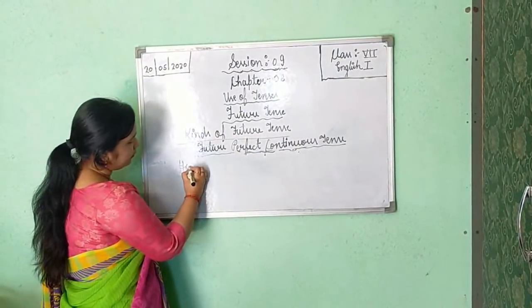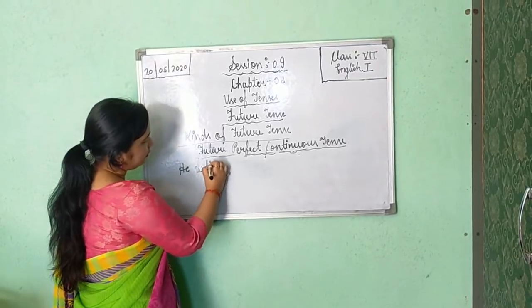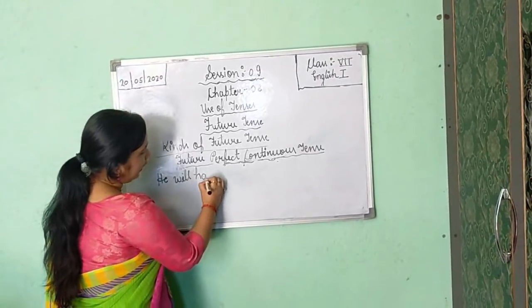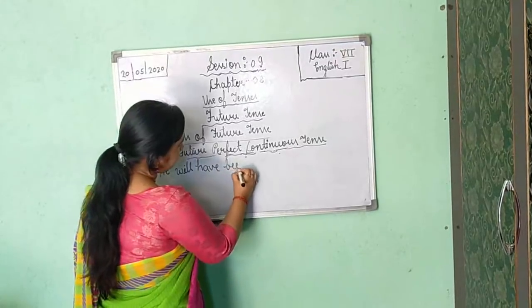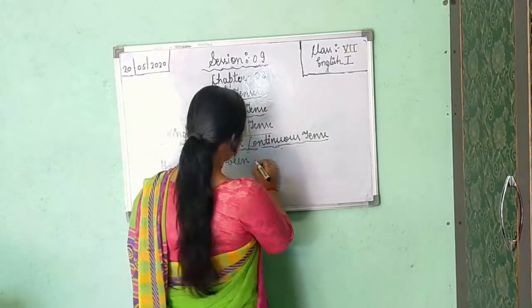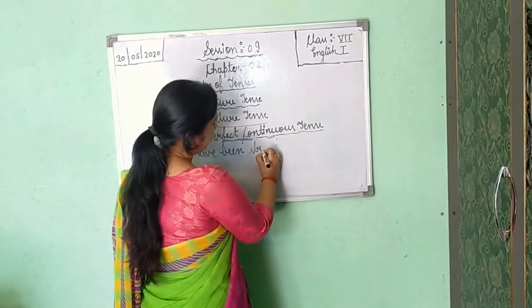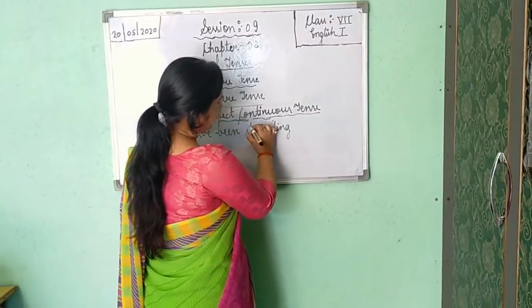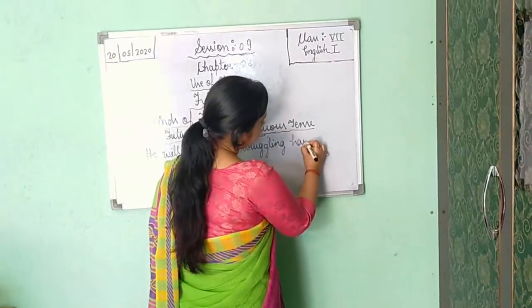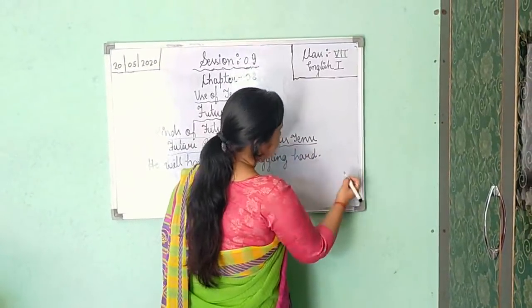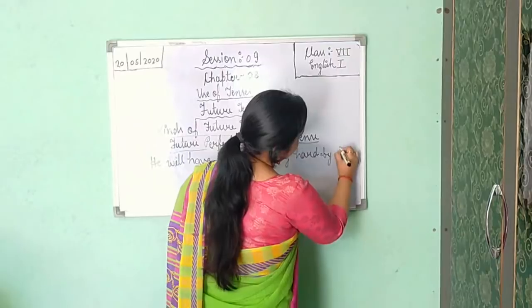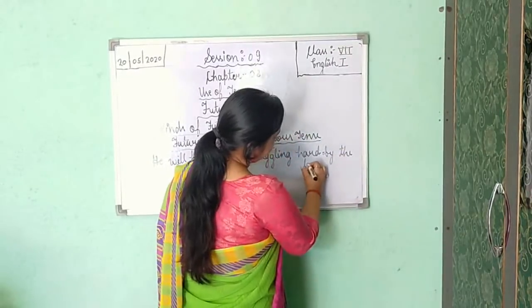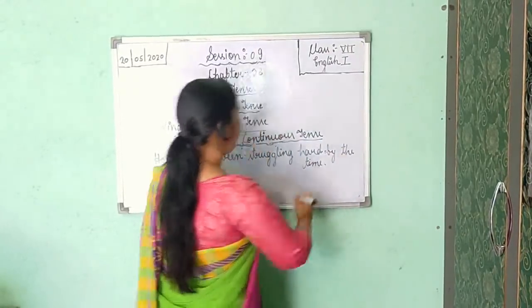He will have been struggling hard by the time.